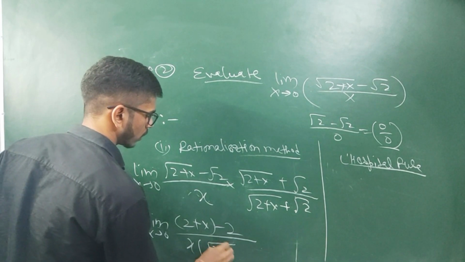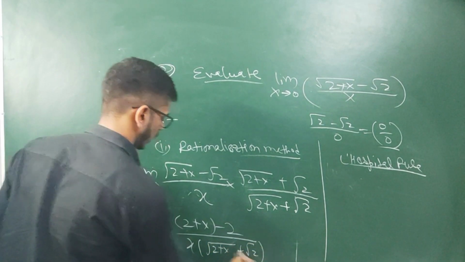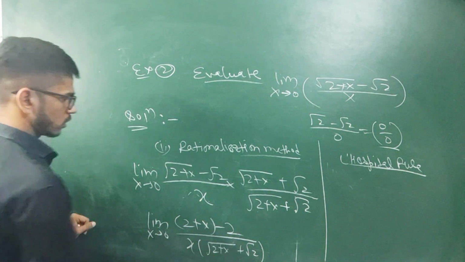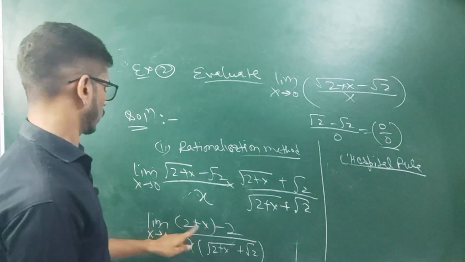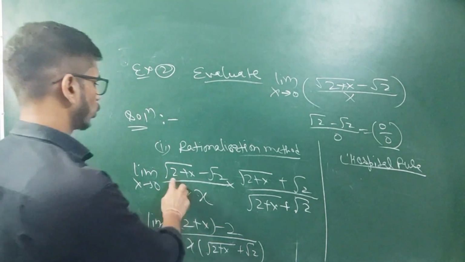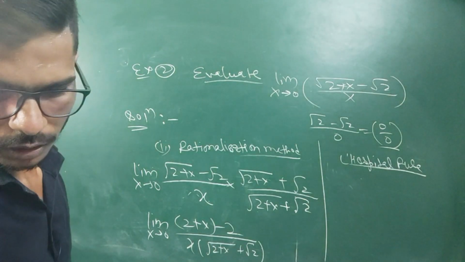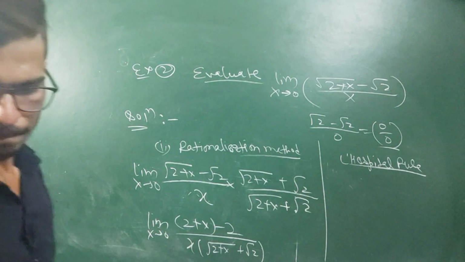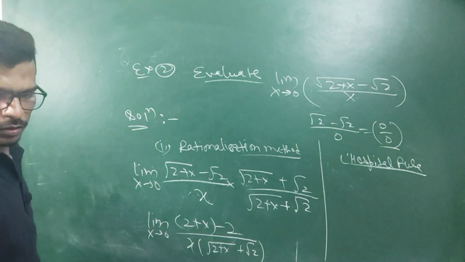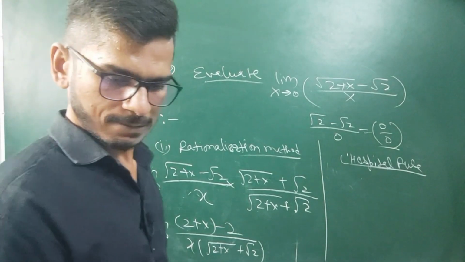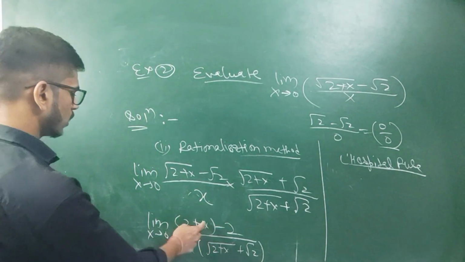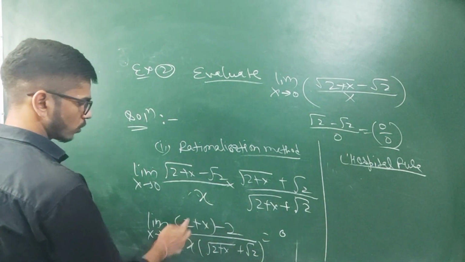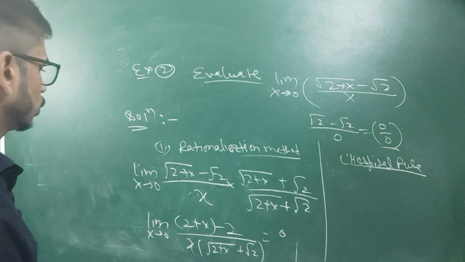And here we multiply the denominator part. If I put 0 here, then 2 minus 2 will be 0, so again I am getting 0 by 0 form.